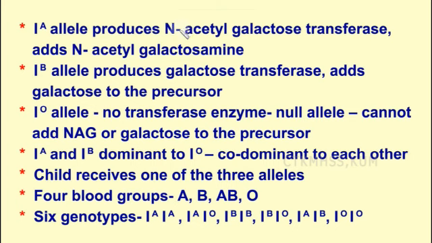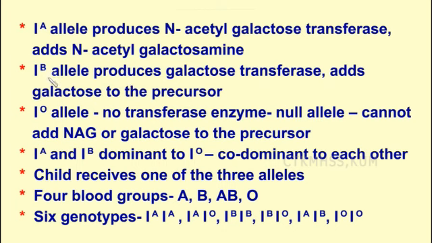So now see this IA allele. This gene is responsible for the production of the N-acetyl galactosamine transferase, and this enzyme adds N-acetyl galactosamine to the precursor. This I will show in the video, then it will be clear for you. The same way IB, this allele produces galactose transferase enzyme which helps to add galactose to the precursor. Since IA is adding N-acetyl galactosamine, here IB is adding galactose. So this makes the difference in the blood groups A and B.